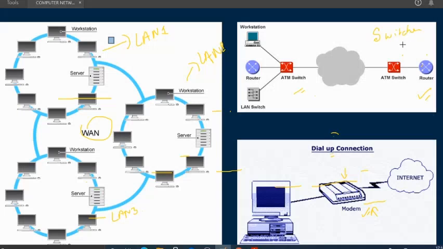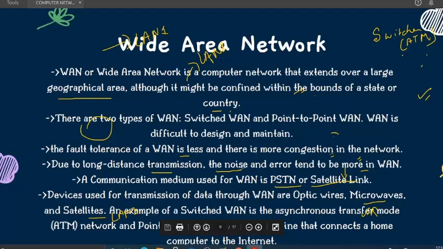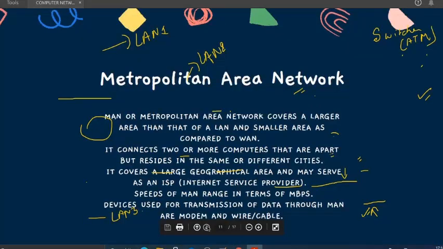Also I have given the example as ATM, and this is a dial-up connection. A normal computer is getting connected to the internet by a modem. That is an example of point-to-point. Okay, so point-to-point we have covered everything.